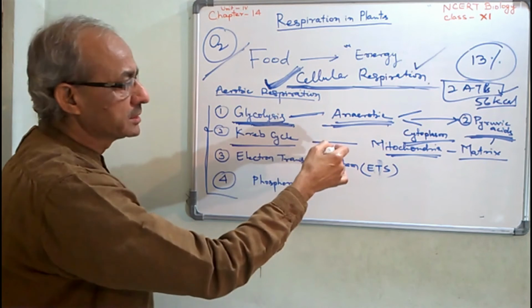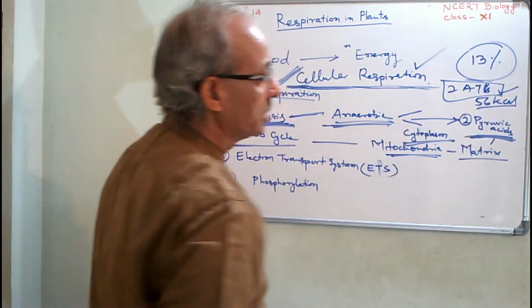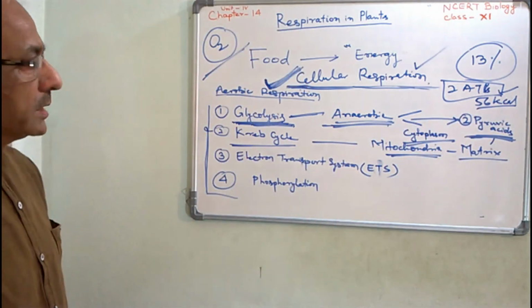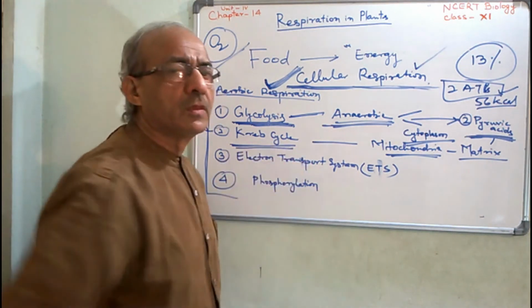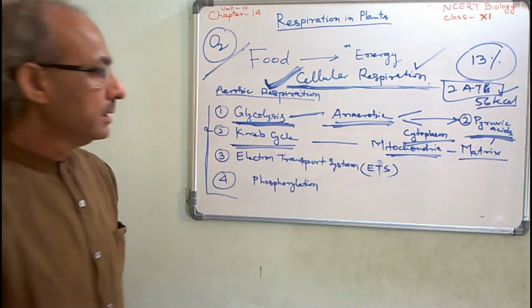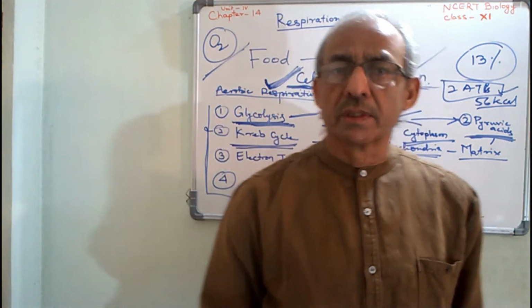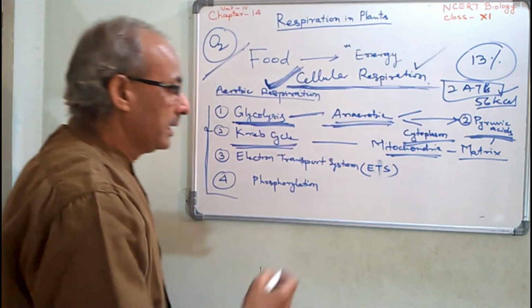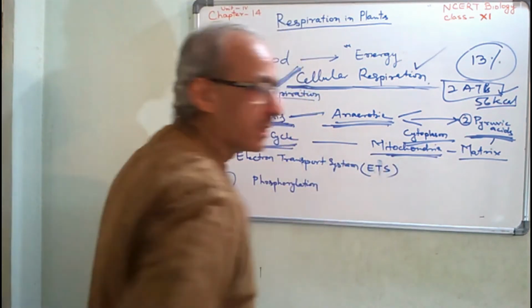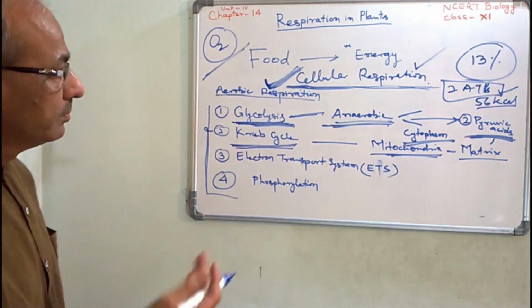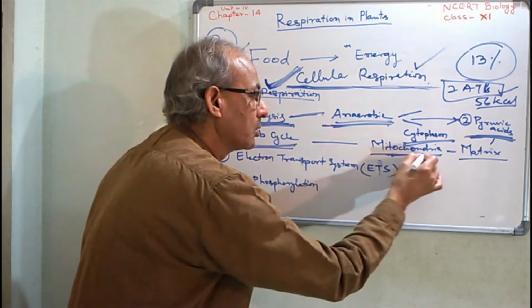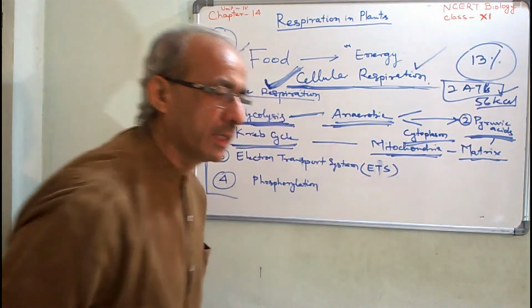After glycolysis, the two molecules of the pyruvic acids enter into the Krebs cycle. It is also a very complicated, stepwise biochemical reaction. It occurs in mitochondria, the matrix of the mitochondria.